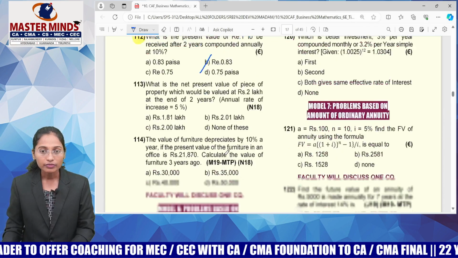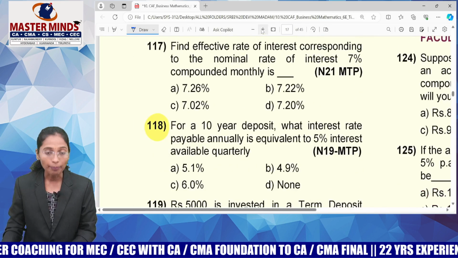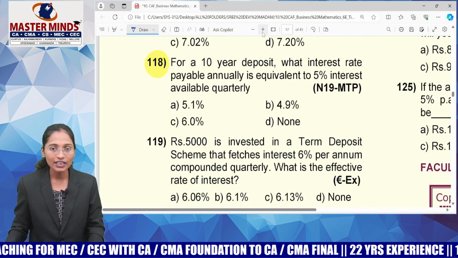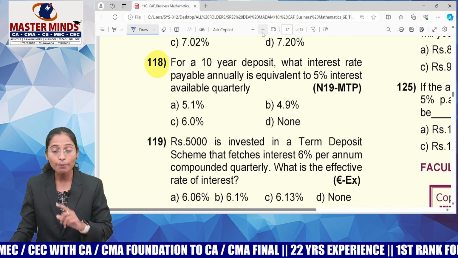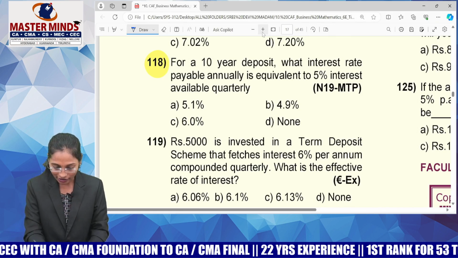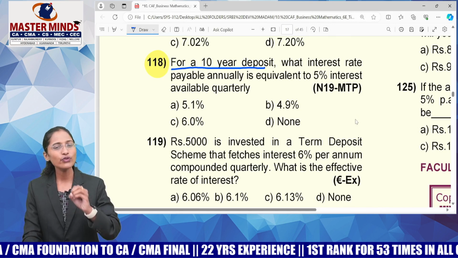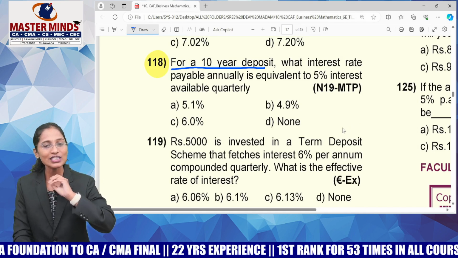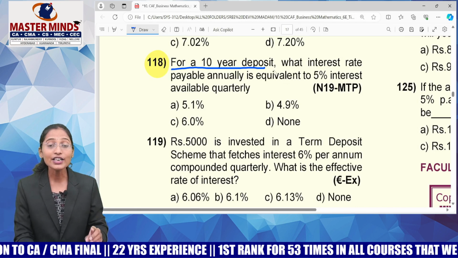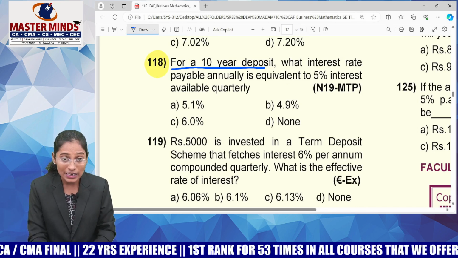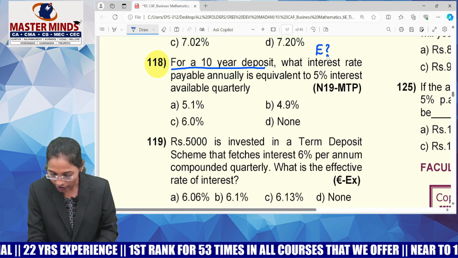Sorry guys, we have one more question. Look at this: effective rate of interest. For a 10-year deposit, what interest rate payable annually is equal to 5% interest available quarterly? Guys, I've already told you, to confuse you, he'll give you this word. For a 10 year deposit, what interest rate payable annually means percentage per annum. It means he's asking you about effective rate of interest.